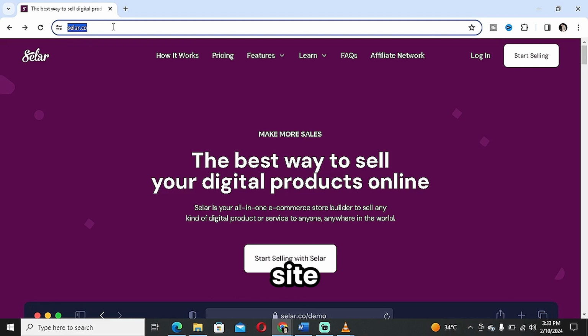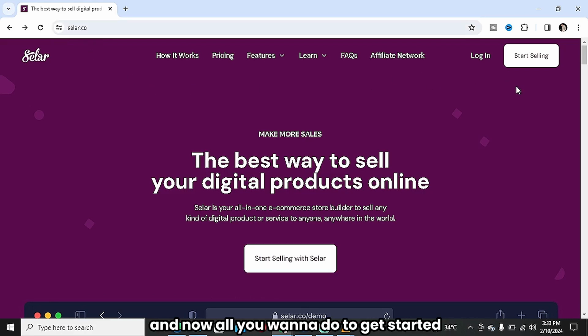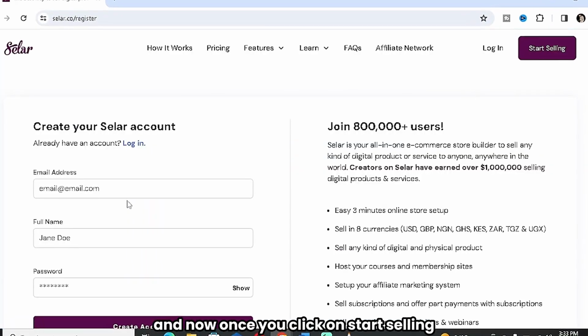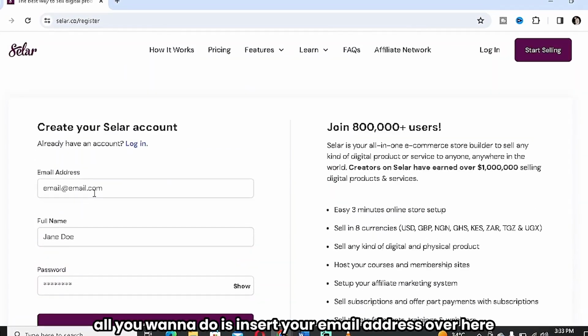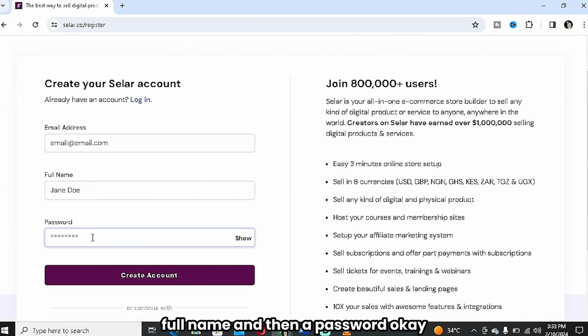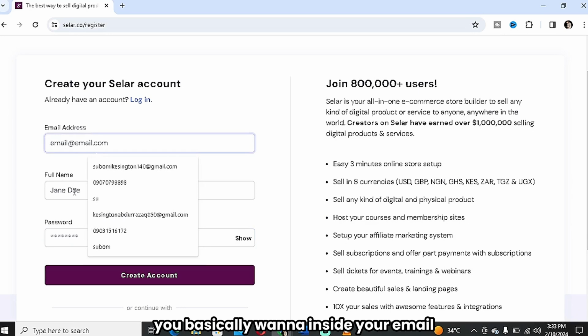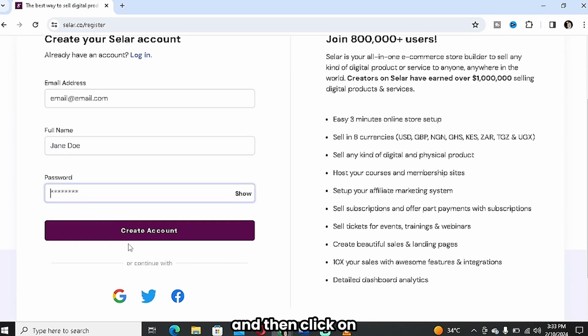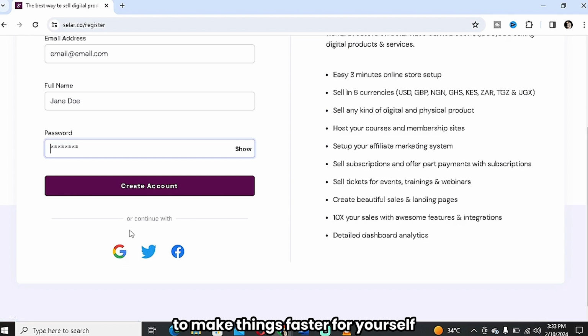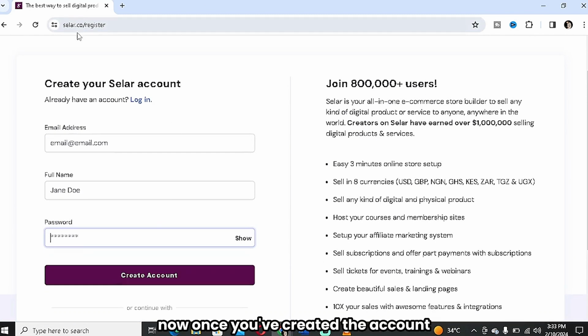So go to the site selar.co, and now all you want to do to get started, in case you don't have an account, is to click on start selling over here. Once you click on start selling, insert your email address, your full name, and a password, and then click on create account. Or you can make things faster by clicking on Google account or Facebook account. Once you've created the account, you'll be taken to the main Selar dashboard.